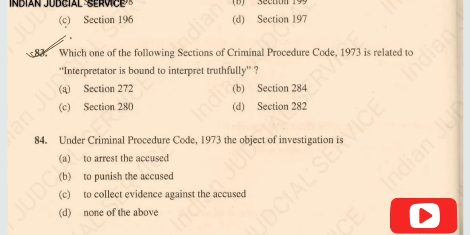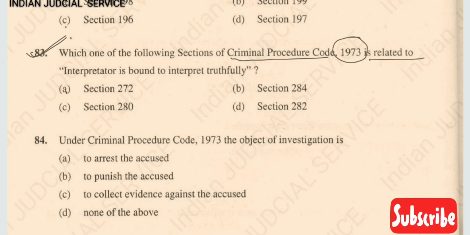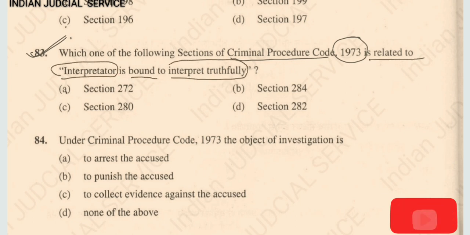Question number 83. Which one of the following sections of Criminal Procedure Code 1973 is related to an interpreter being bound to interpret truthfully? This is a very important word here. So the answer of this question is section 282. So the answer here is option D.